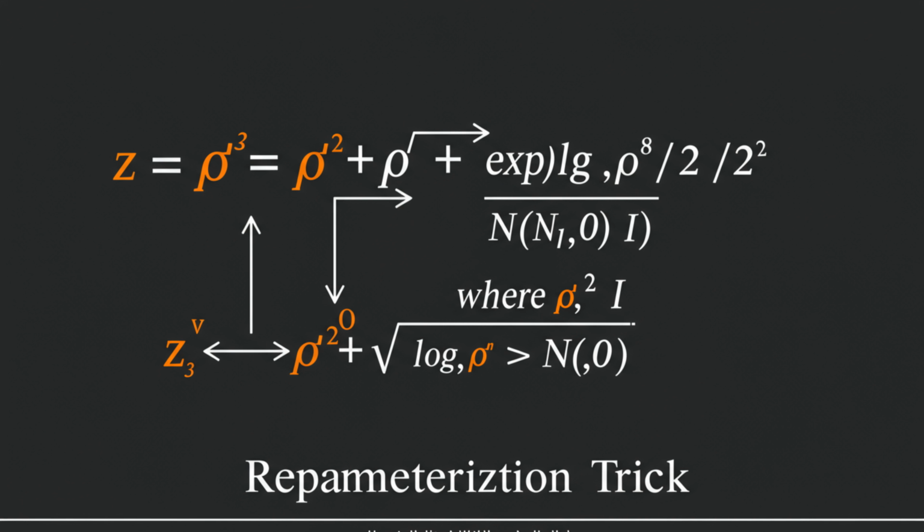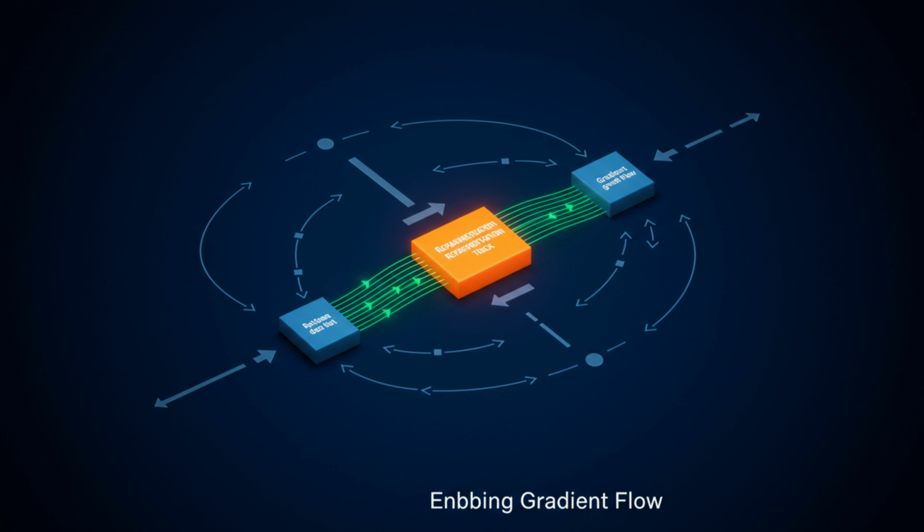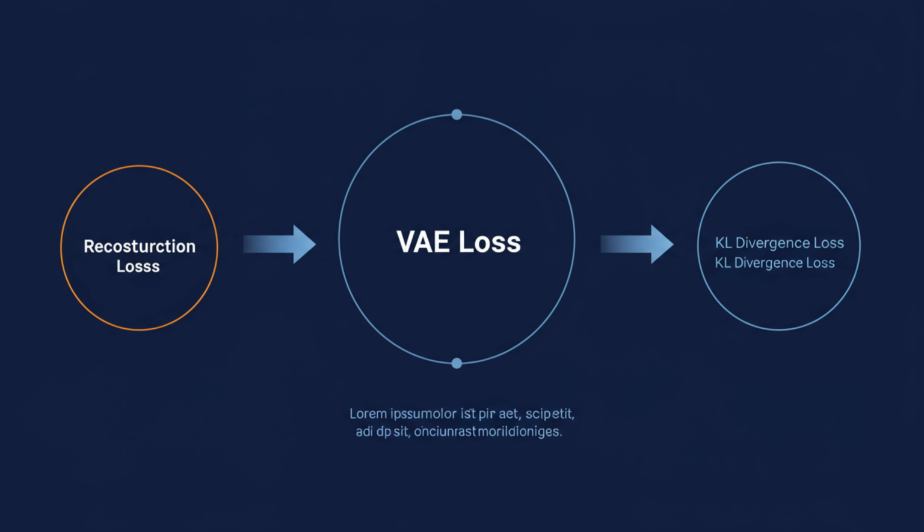To enable backpropagation through this sampling process, VAEs use the reparameterization trick. This trick separates the random sampling from the network's trainable parameters, allowing gradients to flow during training. The VAE loss function has two crucial components, the reconstruction loss and the KL divergence loss.